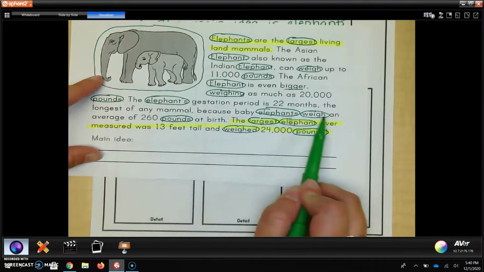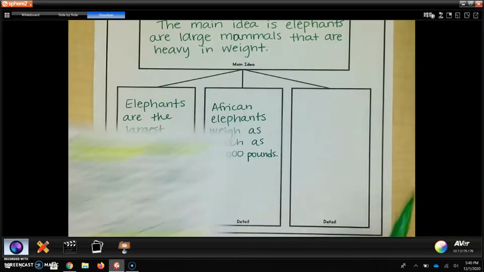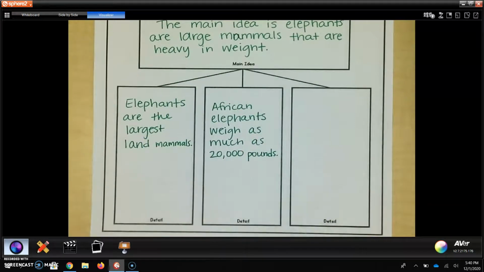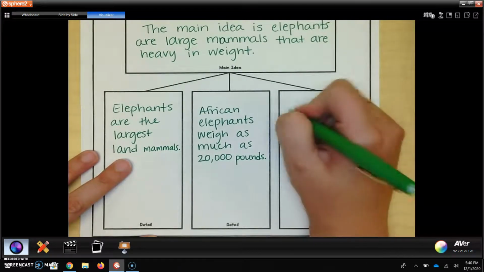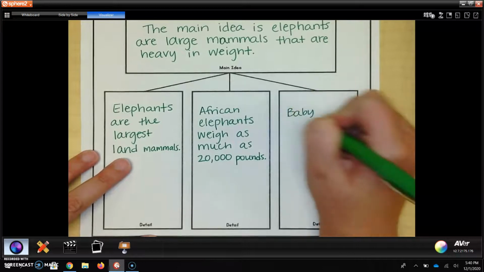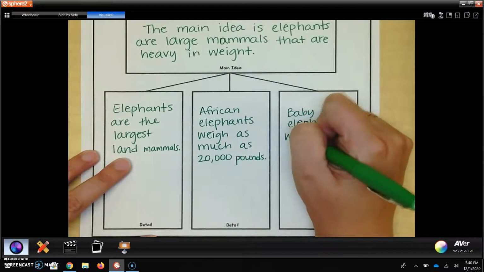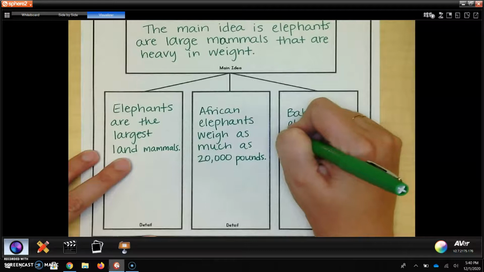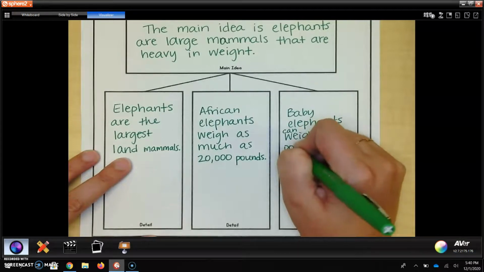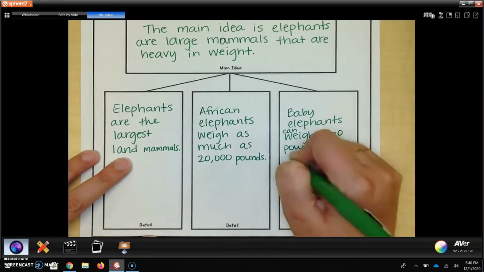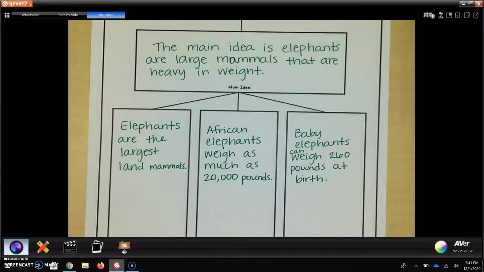Even right here, baby elephants can weigh an average of 260 pounds at birth. That right there, 260 pounds, is an extremely heavy weight. That supports elephants being large and heavy in weight. So once again, I can copy that sentence or I can use my own words. I'll use my own words. Baby elephants can weigh 260 pounds at birth. So let me zoom out so you can see.